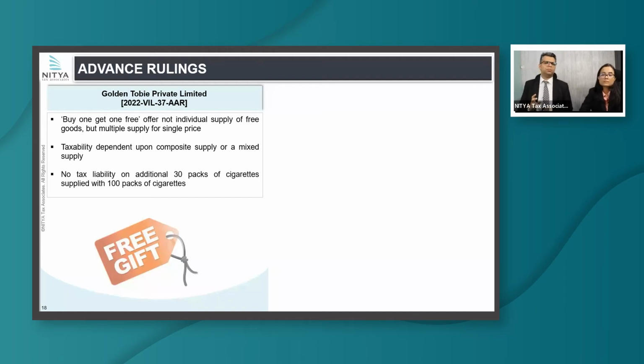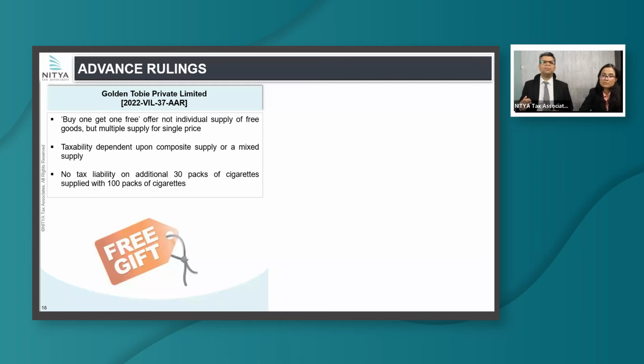So two important points come out of this advance ruling. Point number one, when the same goods are given as free, it would not make a difference, because of course there would be a composite supply or single supply at a reduced price. But a discussion or a distinction would come, and these concepts of composite supply and mixed supply would hold relevance, when two separate items are being supplied. So let us say along with a fridge, you are supplying a TV. Two separate items, then you would need to see how you would categorize that.